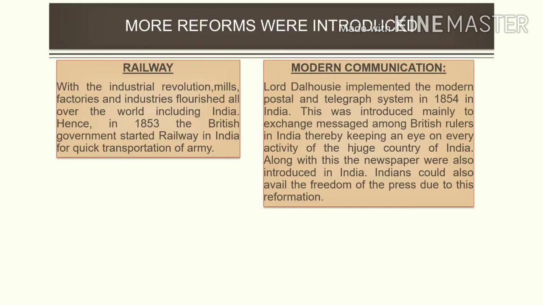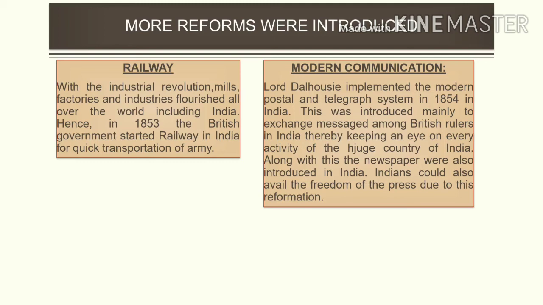Railway. With the industrial revolution, mills, factories and industries flourished all over the world, including India. This industrial revolution was from 1760 to 1846 all over the world. There was an industrial revolution because all over the world private companies were harassing the people and the governments were not able to take care of the business. So the major business of a particular country would be controlled by the government.